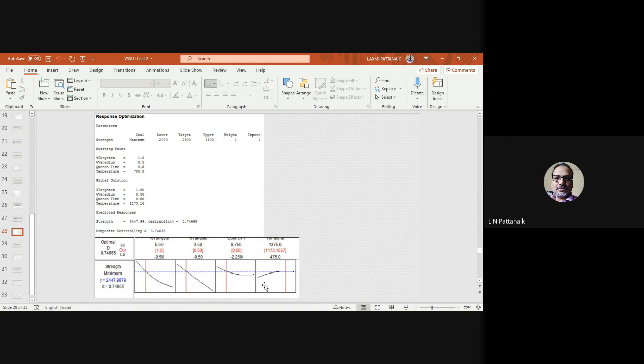Suppose you are not practically comfortable with that level of input. You can slightly make a difference in that, and you can see what will be the output, what will be the strength at that time. So this way. What is the limitation? I will say the limitation is that it is not exactly giving you the values which maximize the parameter. Of course it is giving, but at the same time you have the scope of changing the input variable settings.